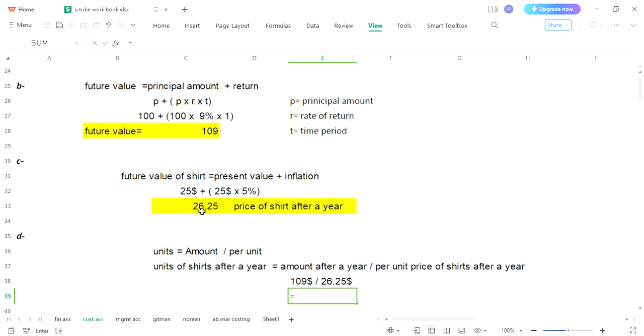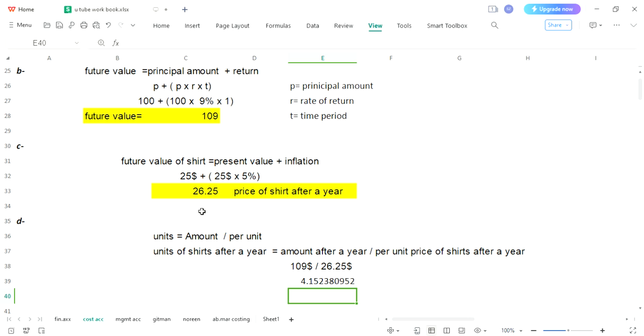Just simply put it on your calculator: 109 divided by 26.25. So we have 4.15 shirts which he can purchase after a year.